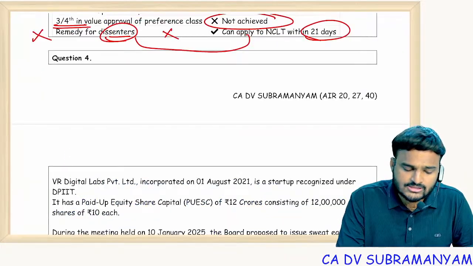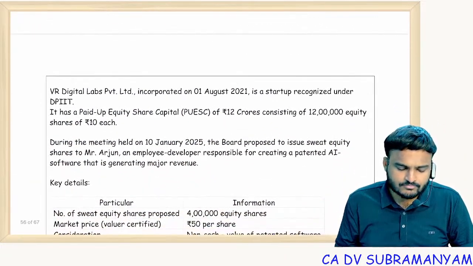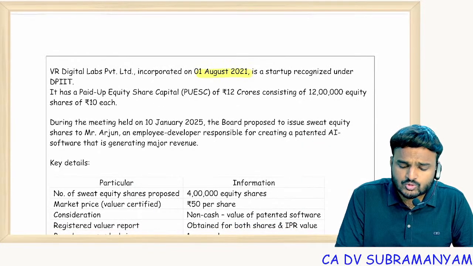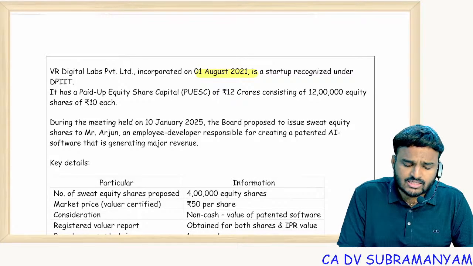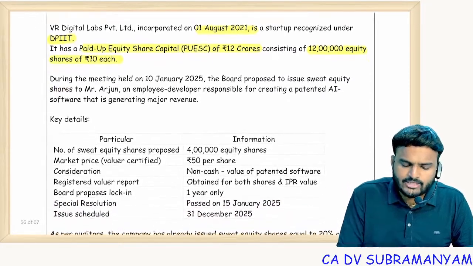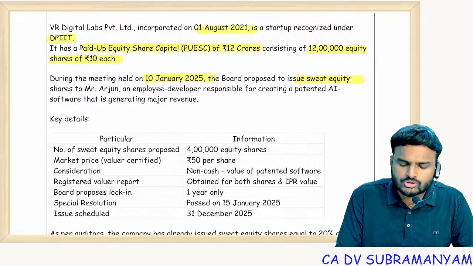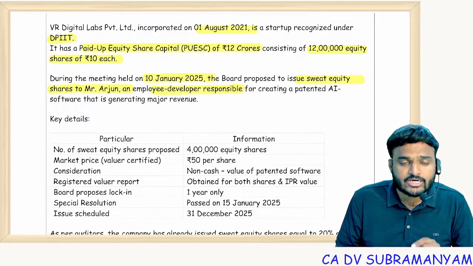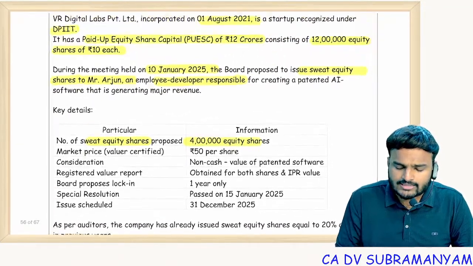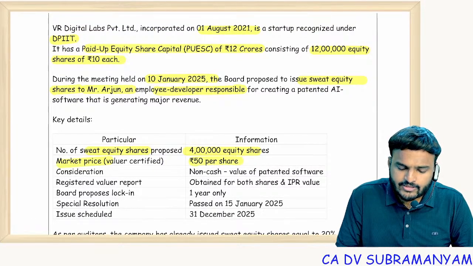So based on this, let's see an exam question. VR Digital Labs Private Limited incorporated on 1st August 2021, which is a startup recognized under DPIIT. It has a paid up equity share capital of 12 crores consisting of 12 lakh equity shares of 10 each. During the meeting on 10 January 25, the board proposed to issue sweat equity shares to Mr. Arjun, an employee developer responsible for creating a patented AI software that is generating major revenue. Key details: number of sweat equity shares offered 4 lakhs. Market price 50 per share.